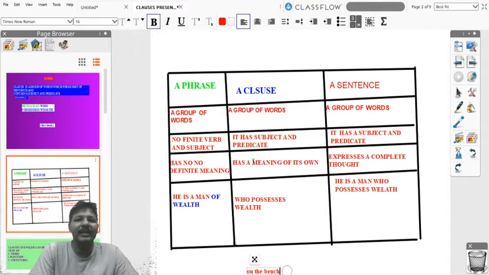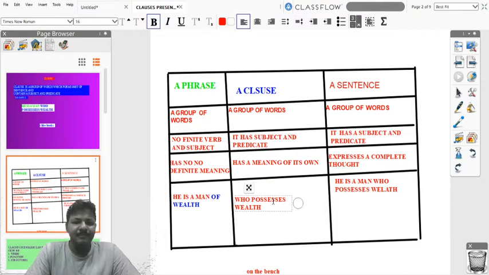Now we will look at the clause. A clause is a group of words. It has a subject and predicate, and it has a meaning of its own, friends. So here is the clause "who possess wealth." Here it is a group of words, and it is a small part of the large sentence.